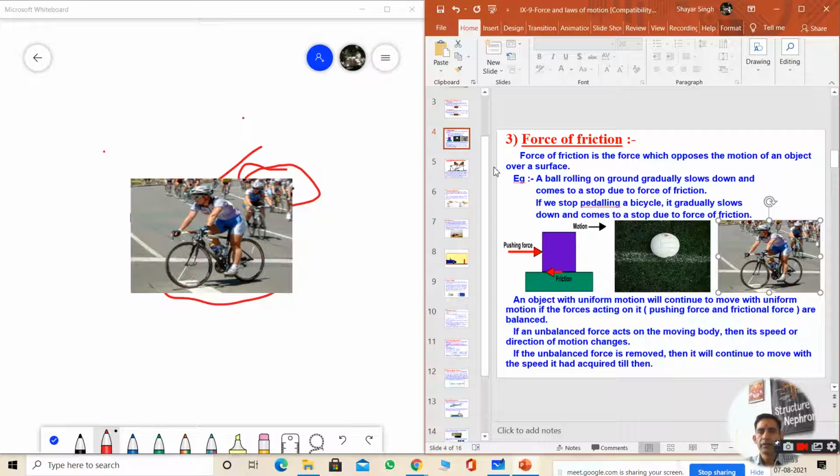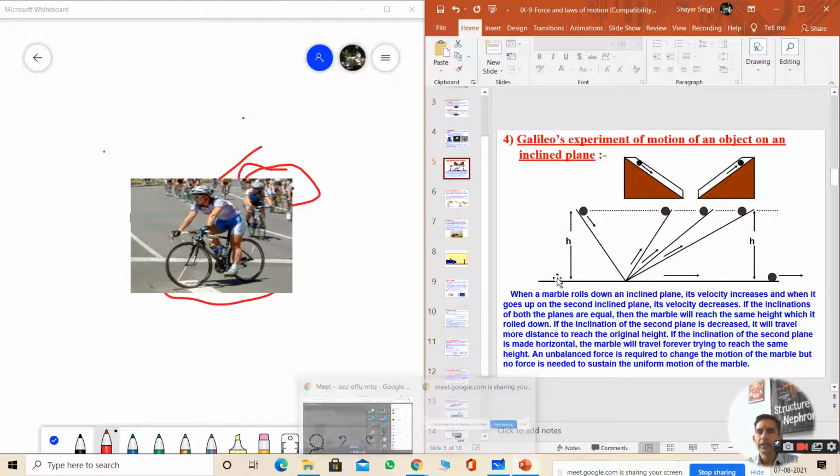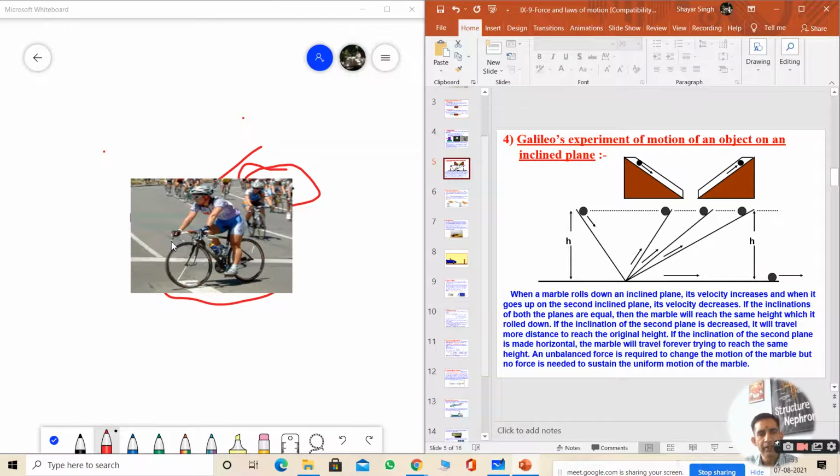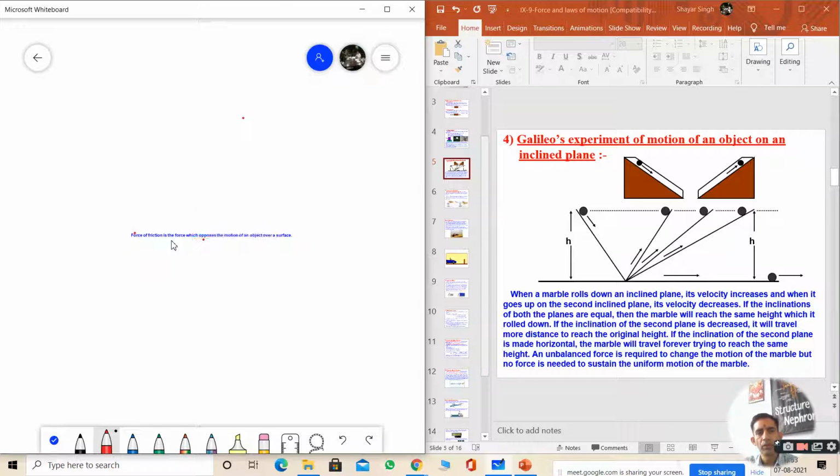Next is Galileo's experiment of motion of an object on an inclined surface. An inclined surface is one that is slightly slanted. So what is happening here? Let me draw one diagram here. Remove all the sentences from here. Okay. So what is happening here?